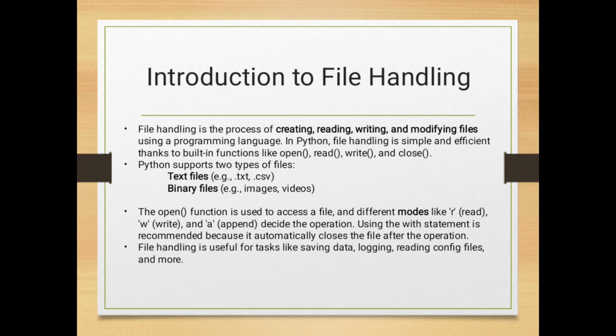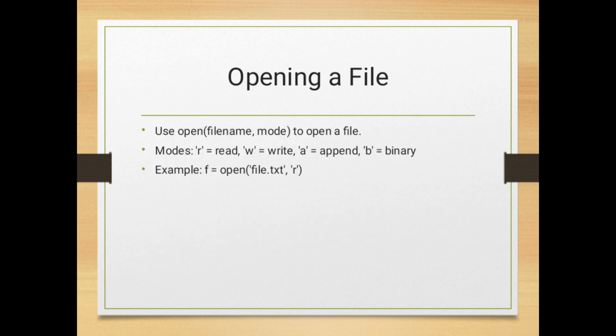Using the with statement is recommended because it automatically closes the file after the operation. File handling is useful for tasks like saving data, logging, reading config files, and more. Opening a file. Use open, in brackets file name and mode, to open a file. Modes: r equals read, w equals write, a equals append, b equals binary. Example, f equals open file.txt, r.